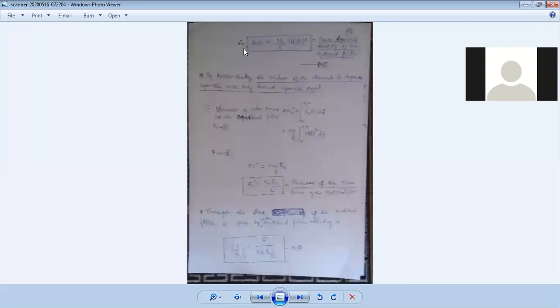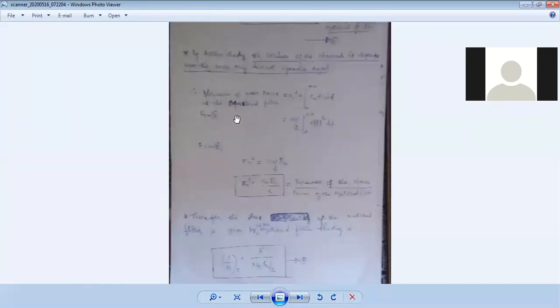That is exactly it: N of f is equal to N by 2 times H of f squared. By AWGN theory, the variance of this channel depends upon the noise. The variance of the noise power at the matched filter is equal to the integral from minus infinity to infinity. This is the variance. The mean of the signal passing through the channel at any point depends only upon the signal, not on the noise, whereas the variance of the signal passing through the channel always depends upon the noise, not on the signal. That is why we consider this. Therefore, when you take the signal to noise ratio, we have to take these two factors.